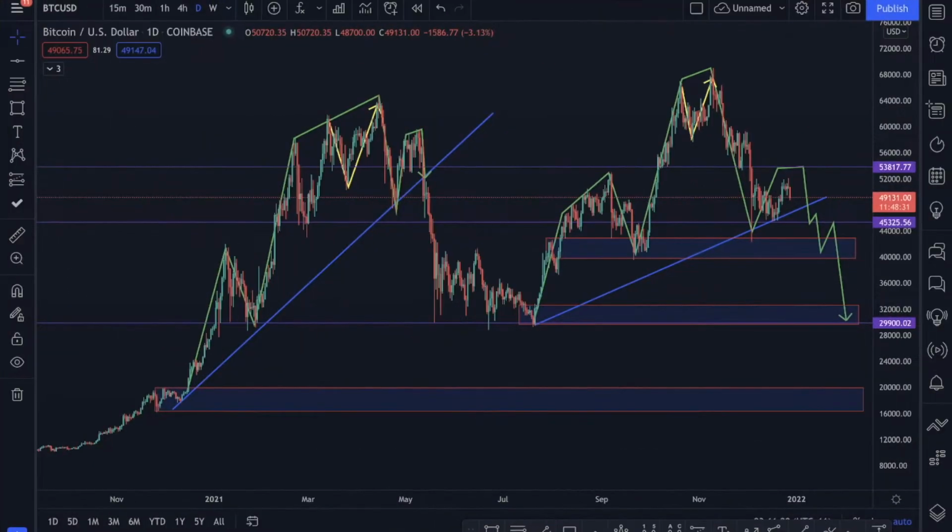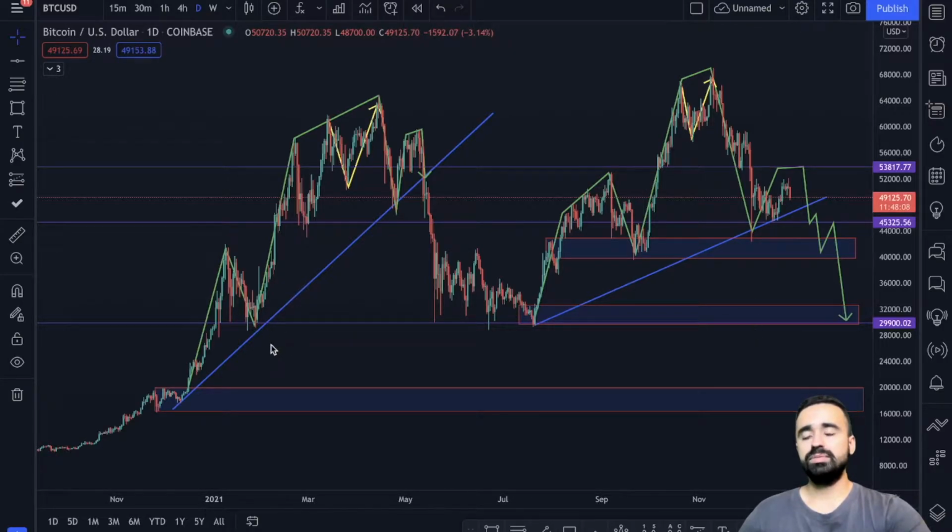So let's get started. So this is the BTC chart and I am on the daily time frame. Let's turn on the camera. There we go. So this is the BTC chart on the daily time frame, and this was our previous bull run and this is our current bull run.